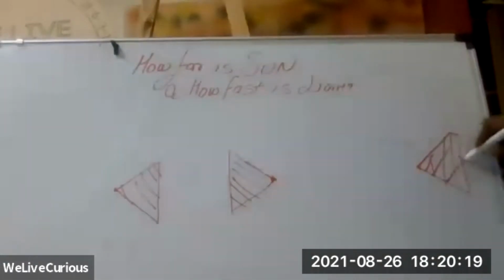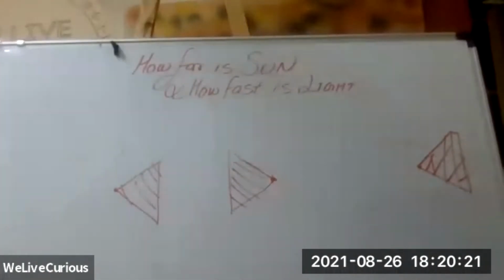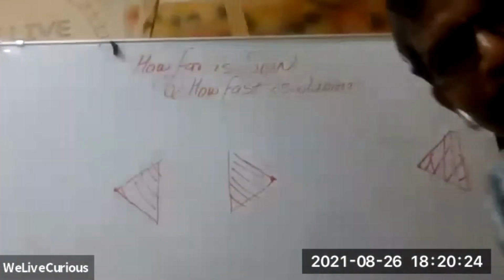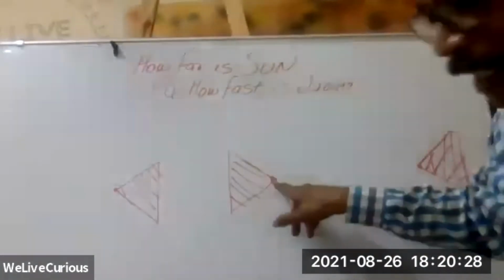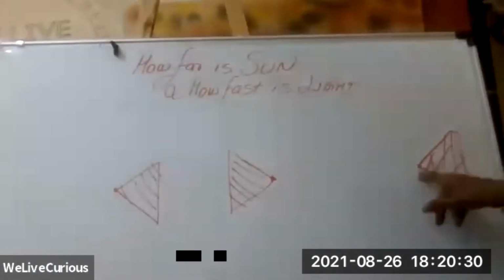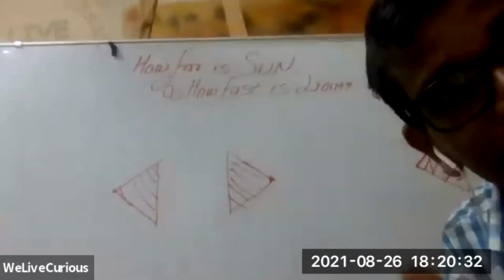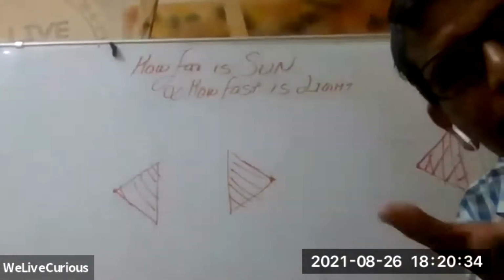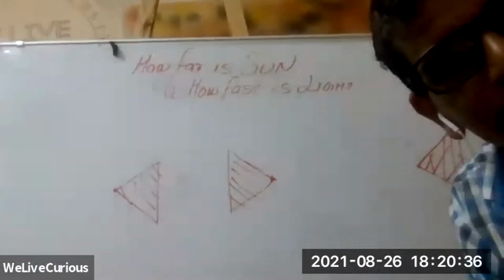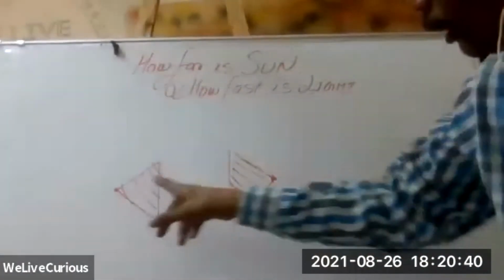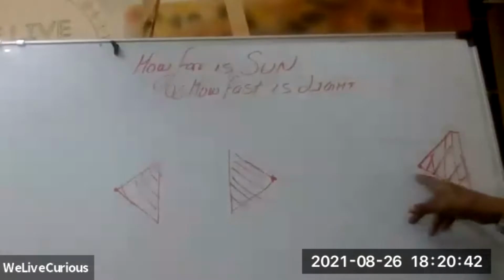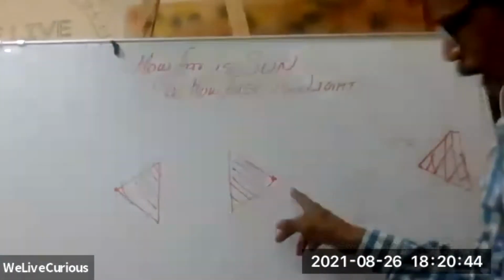So we have to make triangles at every dot. And now see for yourself, the distance between this and this, and the distance between this and this, is it the same? No, sir. You have made it yourself on your paper. Same distance here, same distance here.